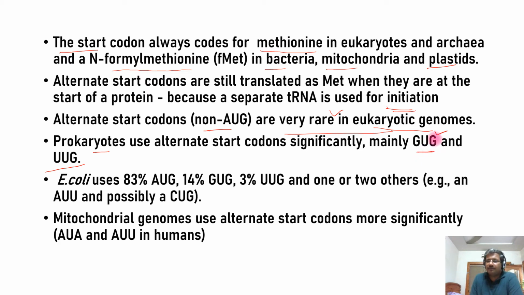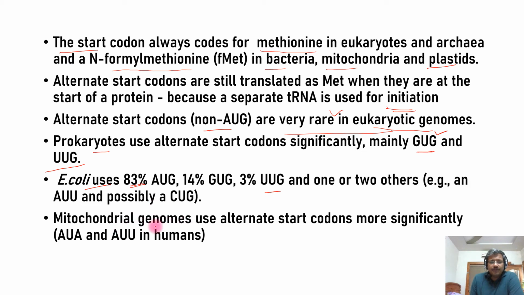Clear? So preference should be given to GUG first and then UUG. As I told you, more than 80%, about 83%, is the AUG initiation codon, 40% of the genes are coded by the GUG initiation codon, and 3% of the genes by the UUG initiation codon.